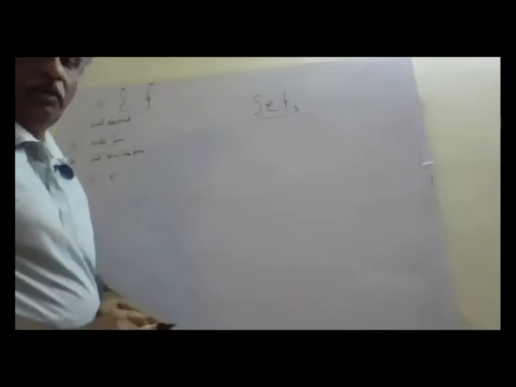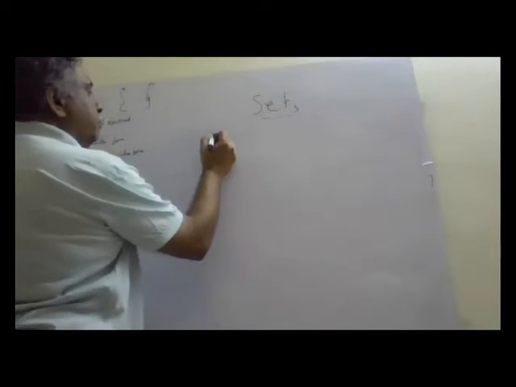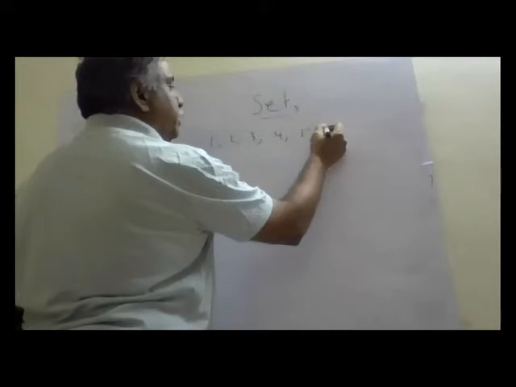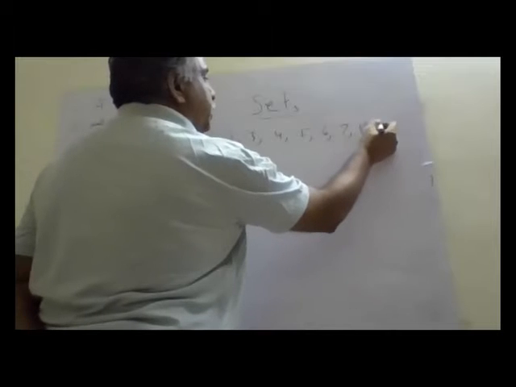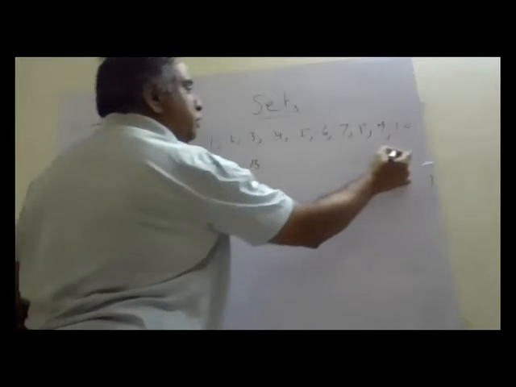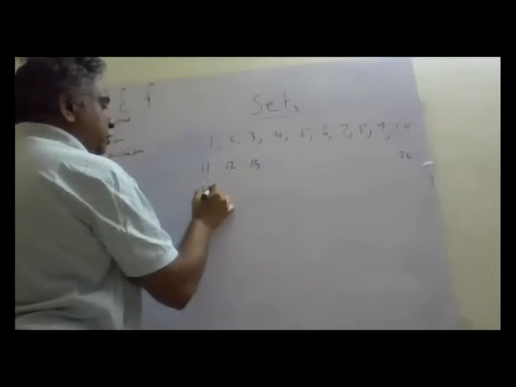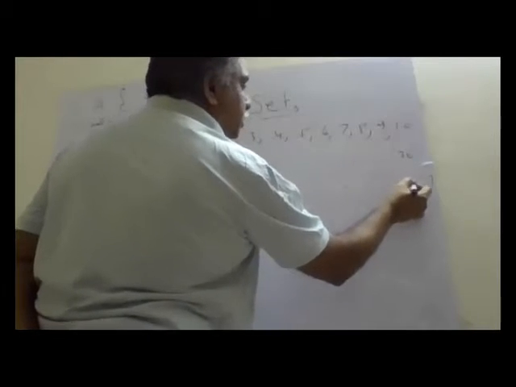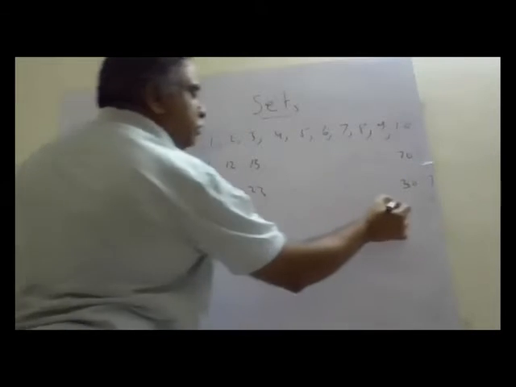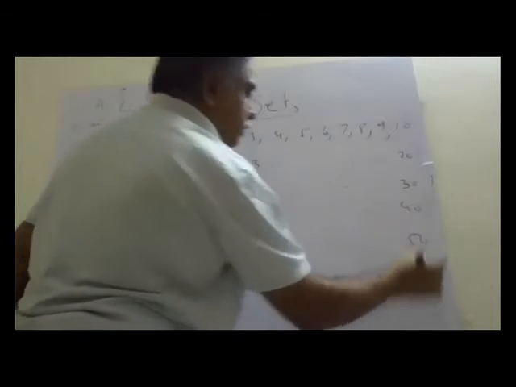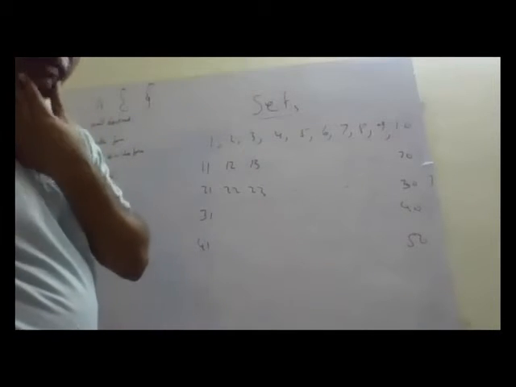I'm just deriving how to get prime numbers. 1, 2, 3, 4, 5, 6, 7, 8, 9, 10. Like that, 11, 12, 13, 20, 21, 22, 23, 30, 31 to 40, 41 to 50. Now we are finding out prime numbers here.